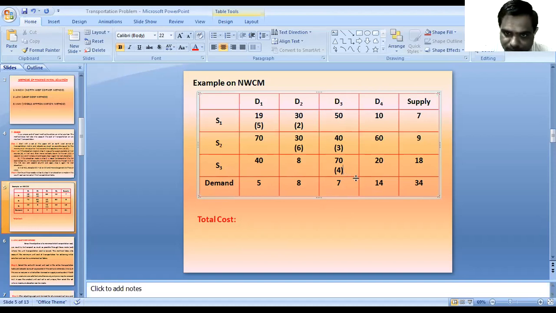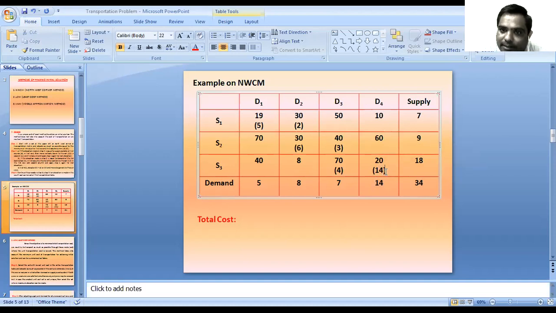Likewise, the supply from the S3 source is 18 units, and out of these 18 units we have completed 4 units, so we can allocate the remaining 14 units for D4. The demand for D4 is 14 units, so we can allocate 14 units.